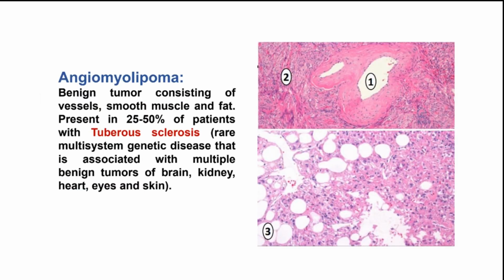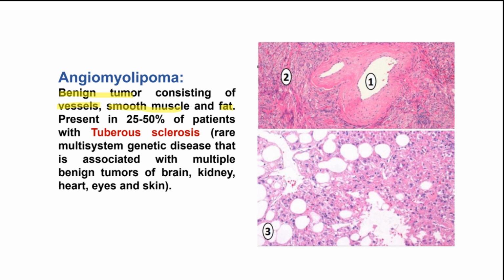In regards to angiomyolipoma, as I mentioned, this is a class of benign tumor. And you might wonder and ask me, oh Muhammad, what does angiomyolipoma consist of? I tell you very simply, look at the word itself. Angio meaning vessels, myo meaning smooth muscle, lipo meaning fat. So now we know 2 things. Angiomyolipoma is a benign tumor and it would consist of 3 components that we could easily know from the word itself. These 3 components are vessels, smooth muscle, and fat.